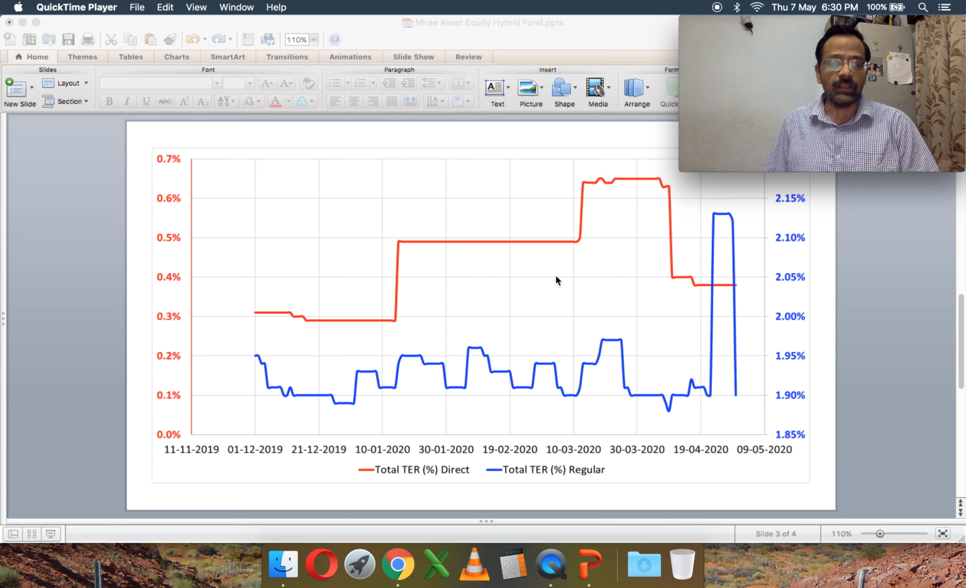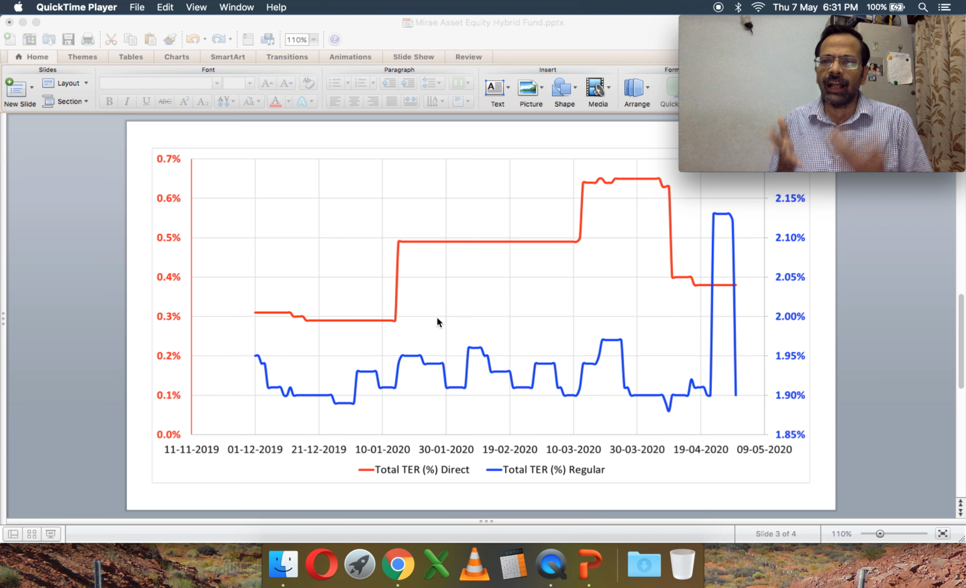In this picture, the TER, the red axis, is on the left. The red line corresponds to the red axis, the blue line to the blue axis. The blue is the regular plan TER, the red is the direct plan TER. Notice that for the regular plan, there is not much of a change, but for a few days in May, there is a small increase from 1.9% to 2.1 plus percent, and then it drops back. I don't know why they have to do it. It's really baffling why these things happen.